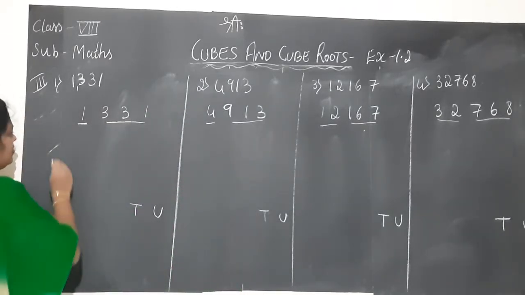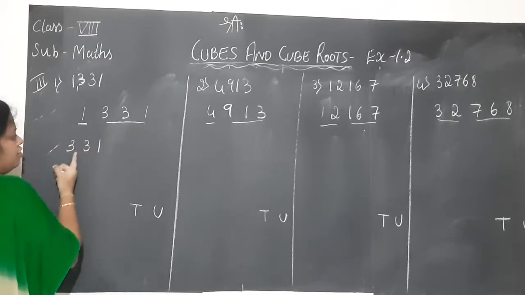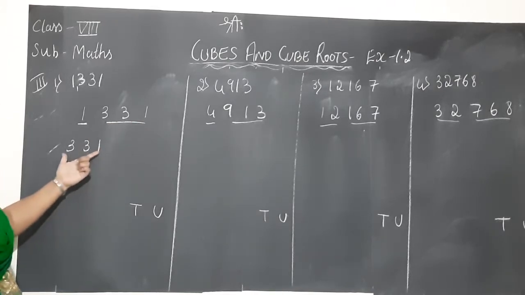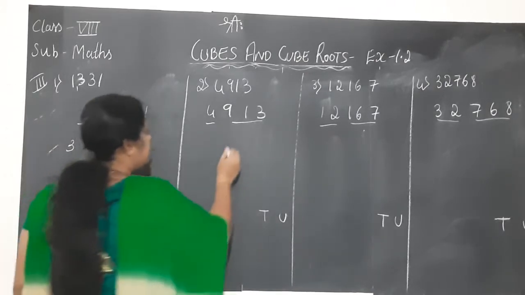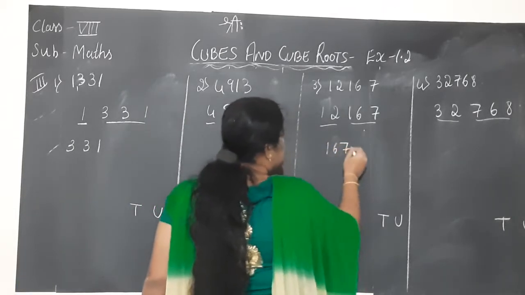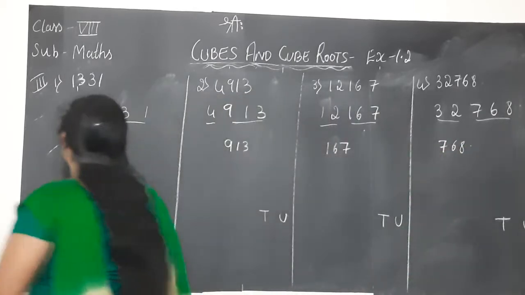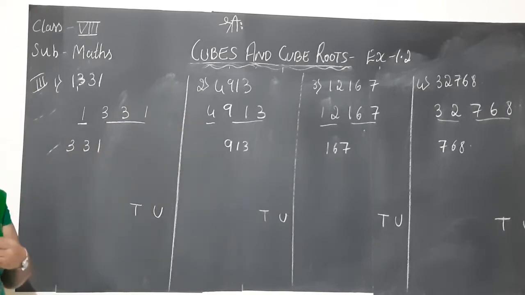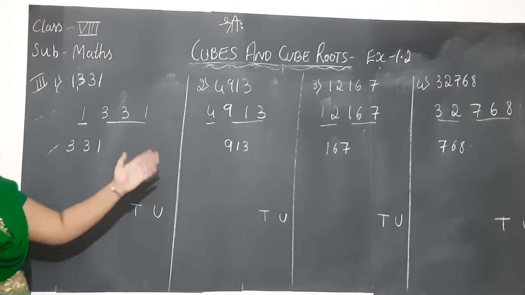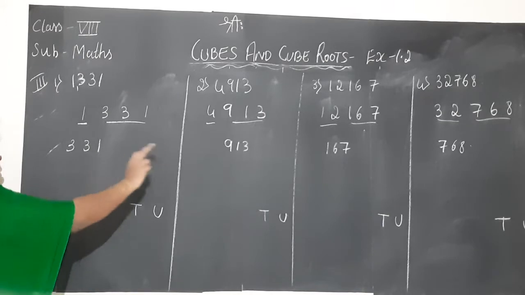After that, the next step is to write the first set of numbers. The units place group of 3 digits that you grouped, those numbers you should write. Here it is 913, here it is 167, and here it is 768. The first 3 digits grouped from the units place, those digits you should write, children. Now I will solve only one problem, otherwise it will confuse you. Each will be different. Till now the steps are the same.